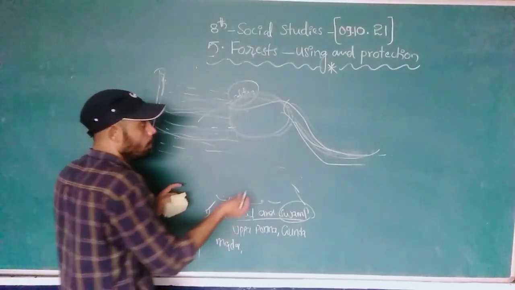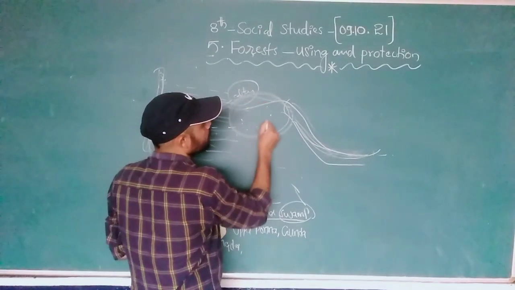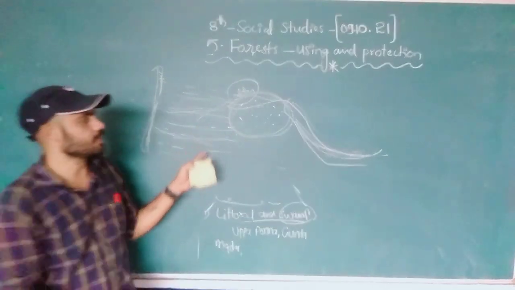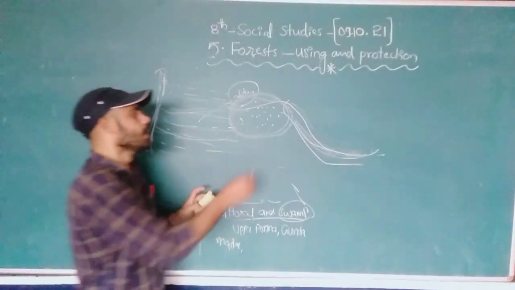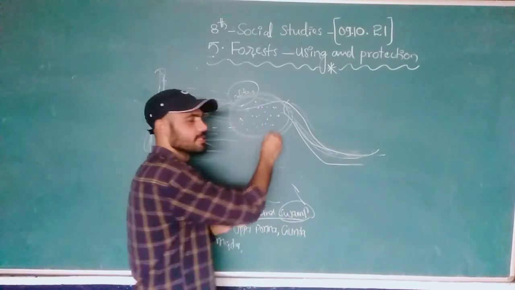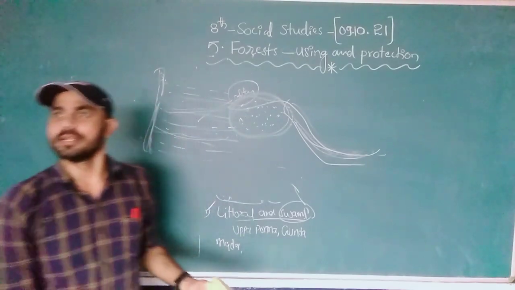When some water is stored in this area, the plants that grow there make up the forest cover. These are all in the swampy forest. We almost call it the swampy forest, or we can say the marshy forest, right?